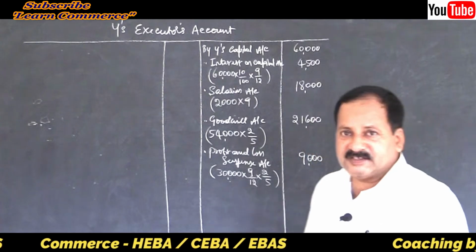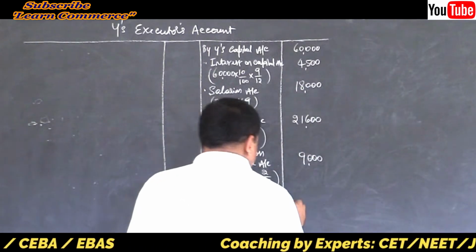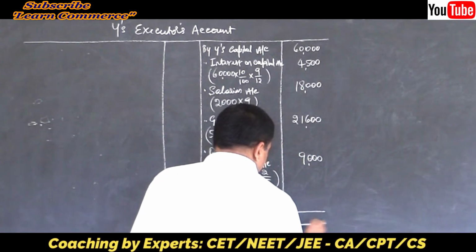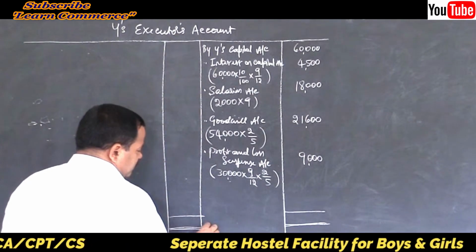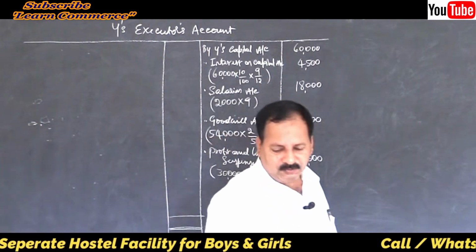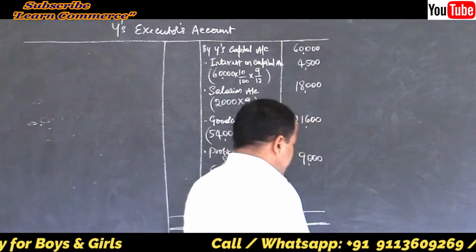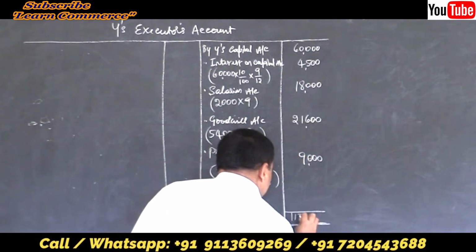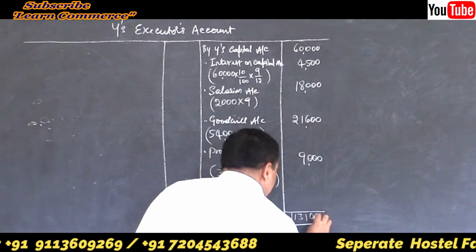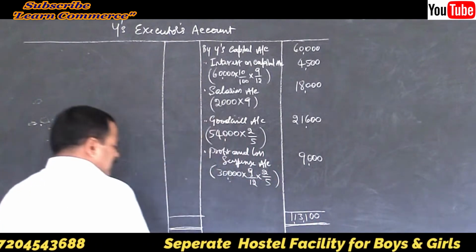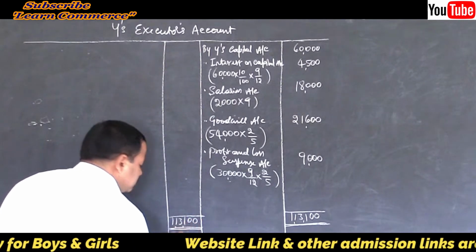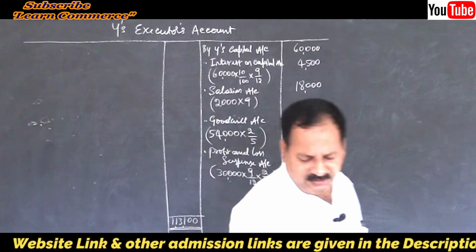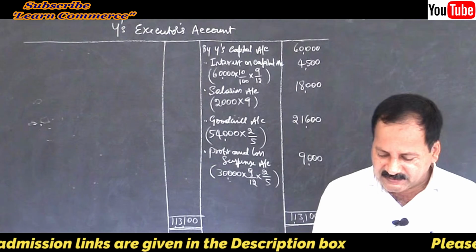Close it. Transfer. Your problem is solved. See how simple it is. Don't you think so? Easily students can score 6 marks here. Total will be 1,13,100. Write the same total on the other side. 1,13,100.